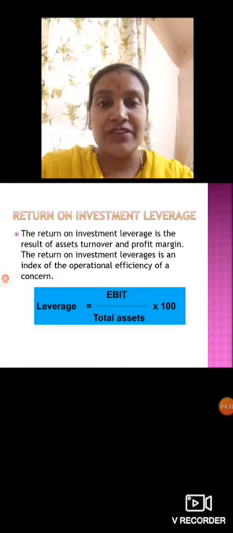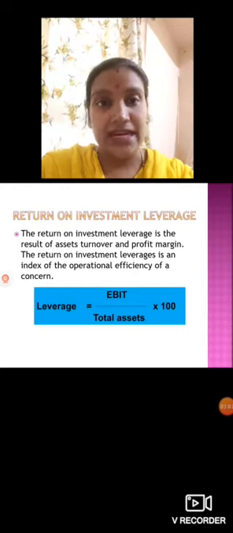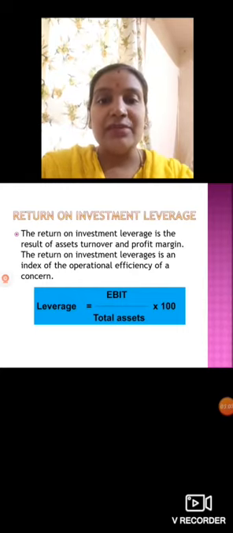How are we going to calculate this leverage then? Return on investment leverage will be calculated with the help of EBIT, earnings before interest and tax, meaning before paying the interest to the shareholders or debenture holders, and tax to the government. Before that, whatever the company has earned, that we are going to consider here, and that will be divided by the total value of the assets, and multiplied by 100.